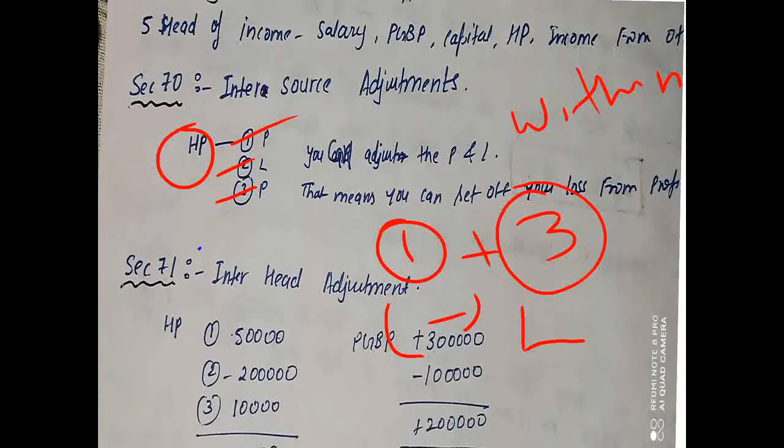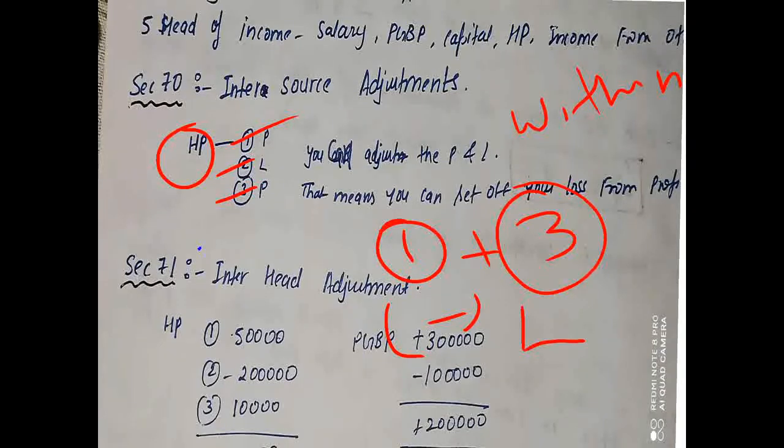Basically this adjustment is done to ascertain the exact amount which the person is liable to pay as tax. He is liable to pay tax only on income, not on the losses incurred. So we set it off against the profit, and whatever final amount comes becomes taxable. All right, so I think intra-source adjustment is clear.